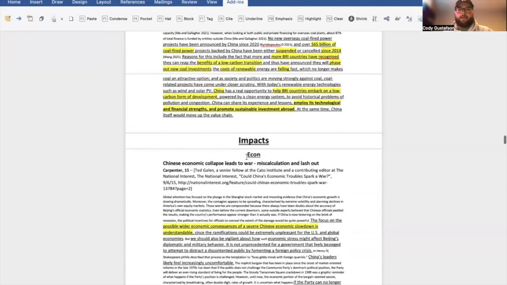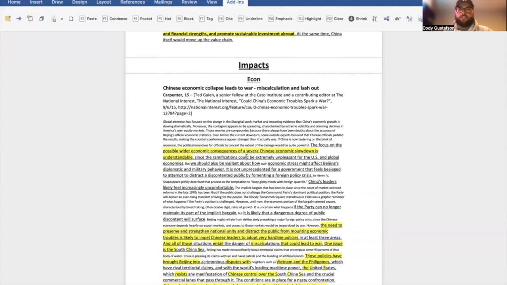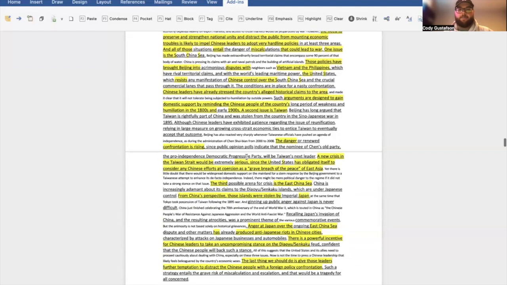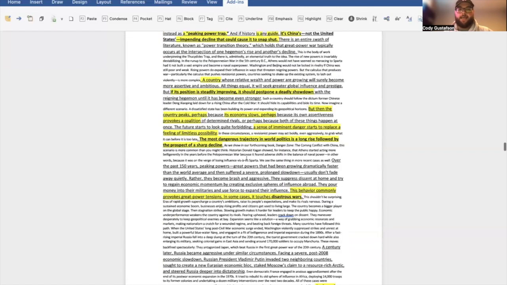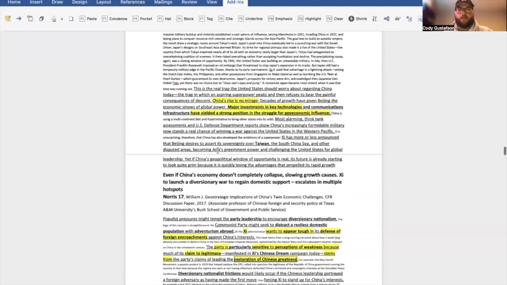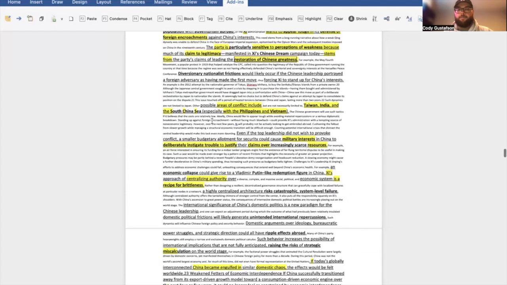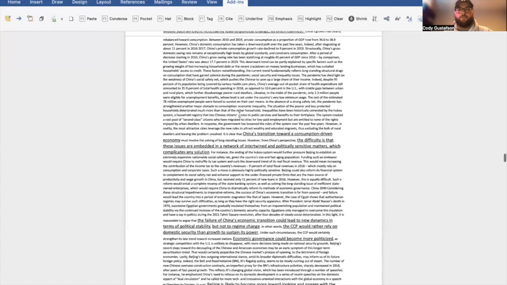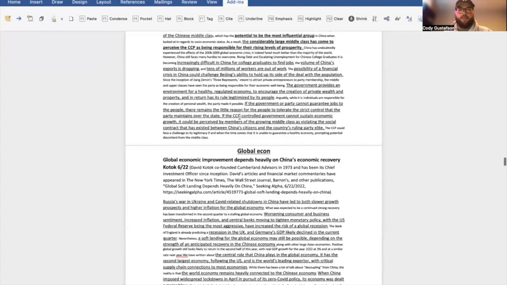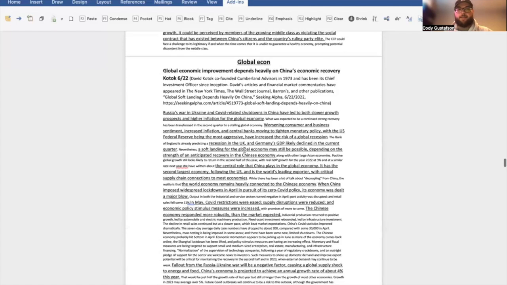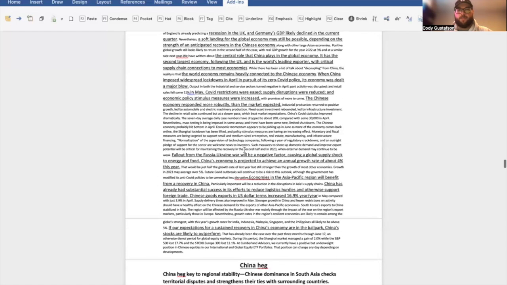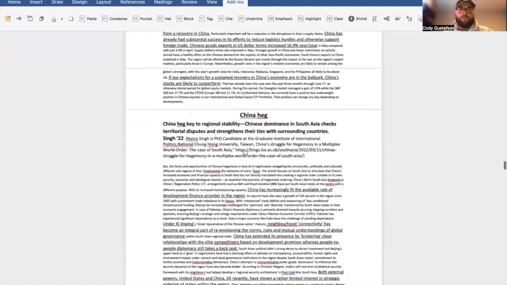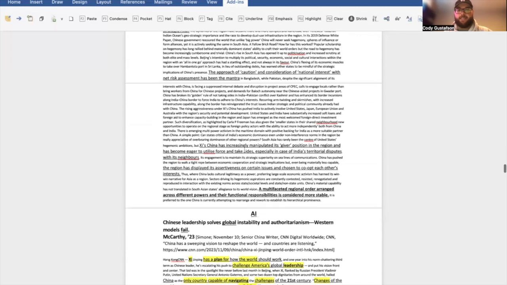And then on the impact level, we have internals that show that Chinese economic collapse leads to war, and that the Chinese economy is ultimately the most important impact, and impacts that show the consequence of China's economy ultimately collapsing. This argument here you could use for a Taiwan internal if you wanted to really develop that. We also have a global econ impact that shows that China's economic superiority is key to the global economy, as well as some China hedge cards that say that China's hedge is good.